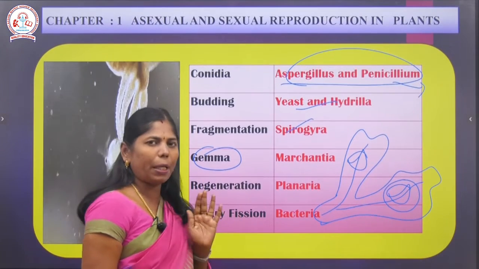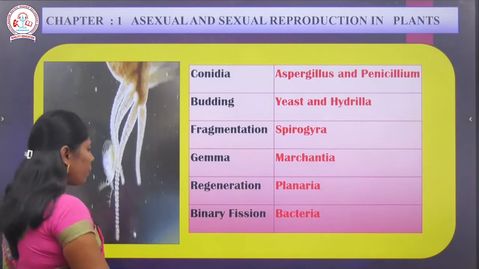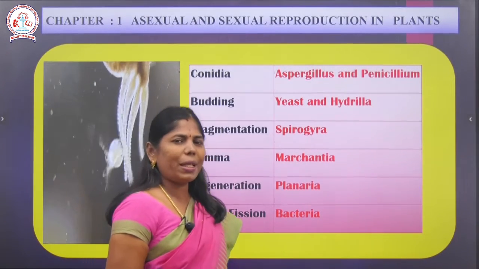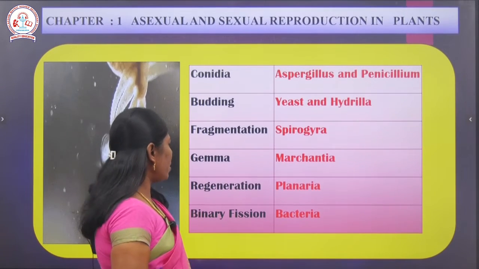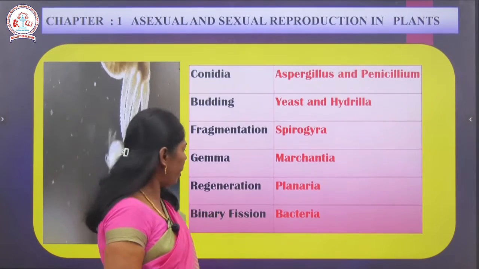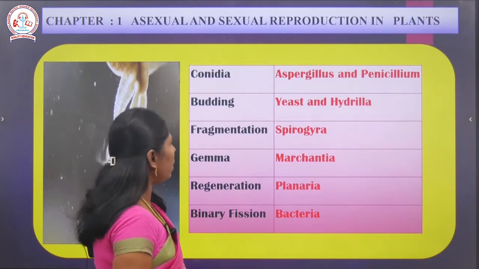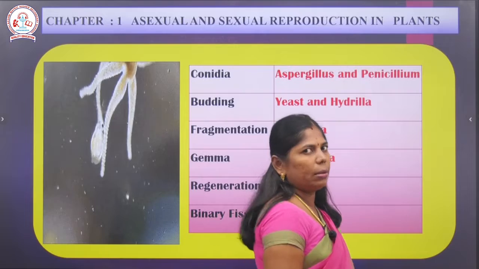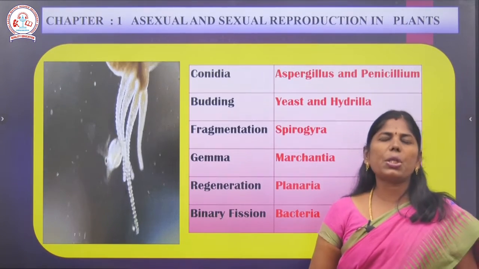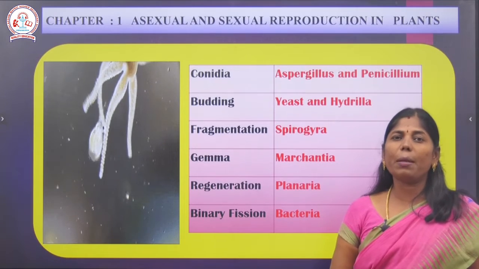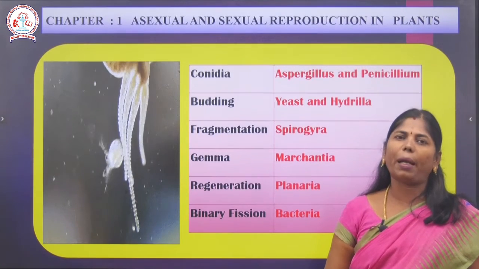இப்போ நம்ம மெயினா என்ன பார்க்க போறோம்னா எக்ஸாம்பிள்ஸ் மட்டும் நமக்கு பார்த்தா போதும். If it comes to the 1 mark questions, we can easily identify. So gemma, Marchantia. Regeneration is planaria. And binary fission வந்து bacteria. Once again you have to recall: conidia, aspergillus and penicillium; budding, yeast and hydra; fragmentation is spirogyra; gemma, Marchantia; regeneration, planaria; binary fission, bacteria.